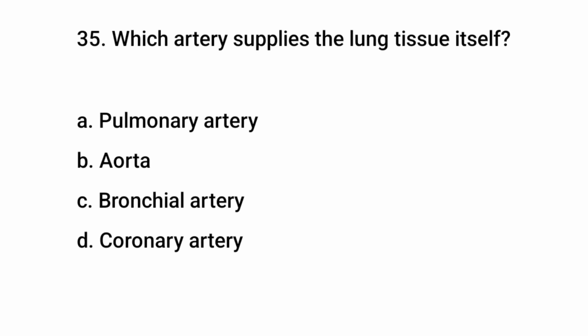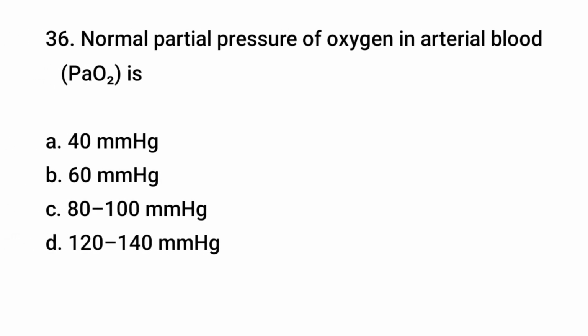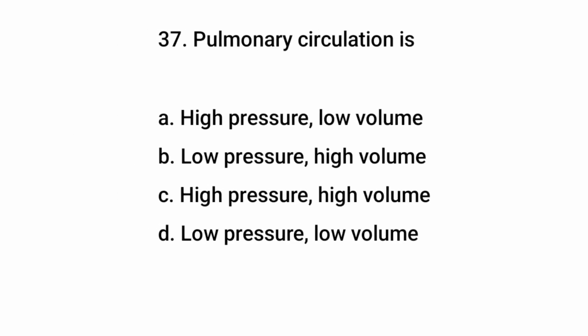Question number 34. The Hering-Breuer reflex prevents. The right answer is C, overinflation of lungs. Question number 35. Which artery supplies the lung tissue itself? The right answer is C, bronchial artery. Question number 36. Normal partial pressure of oxygen in arterial blood is. The right answer is C, 80 to 100 mmHg.